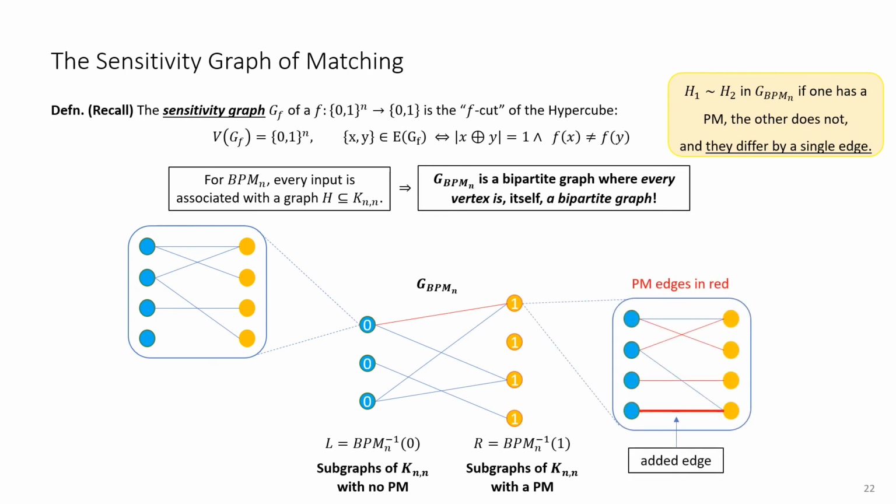And on the left-hand side, we have graphs that do not contain a perfect matching, and on the right-hand side, we have graphs that do contain a perfect matching. Notice that since the perfect matching function is monotone, we can only add an edge going from left to right and remove a single edge going from right to left.